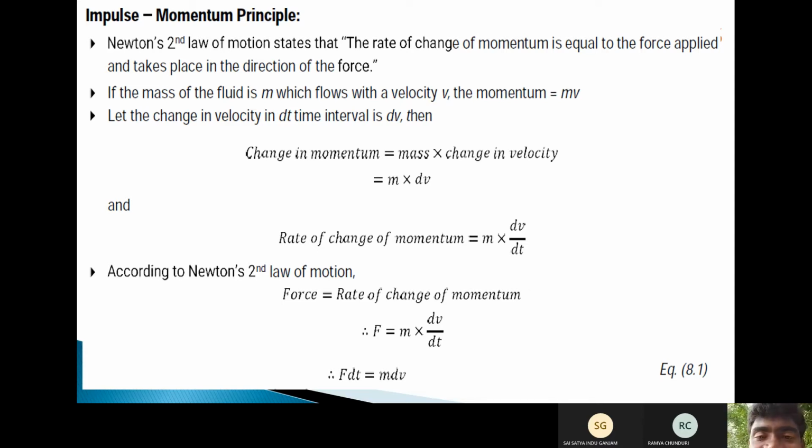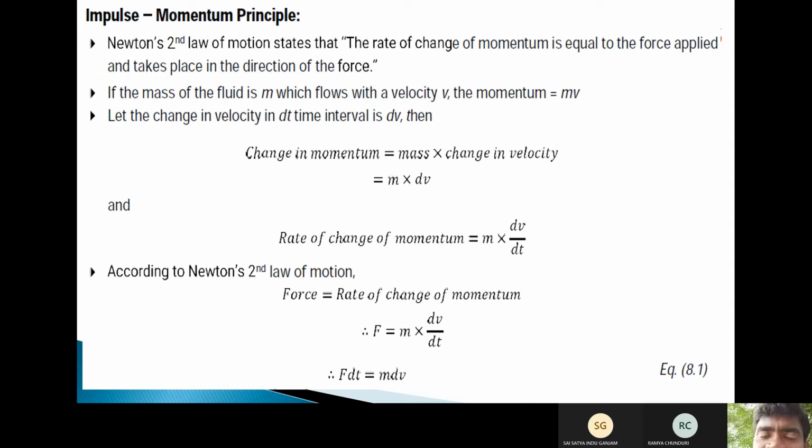Let the change in velocity be dv in a time interval dt. Then the change in momentum equals mass into change in velocity, m into dv. The rate of change of momentum equals m into dv by dt, where dt is with respect to time, dv is velocity, and m is the mass of the fluid.